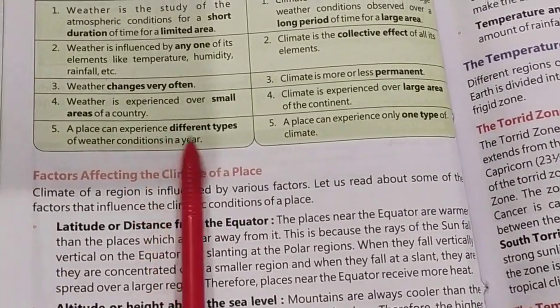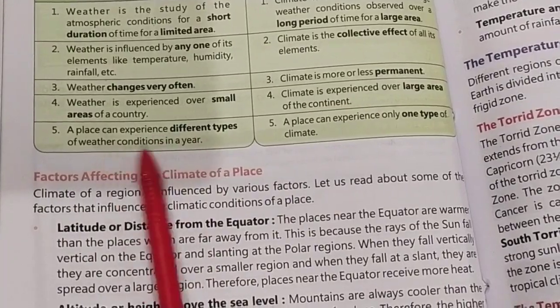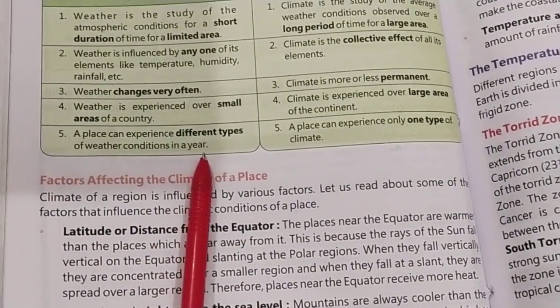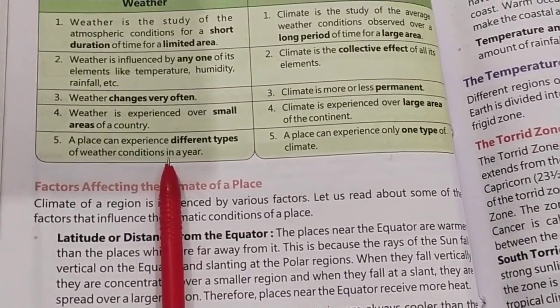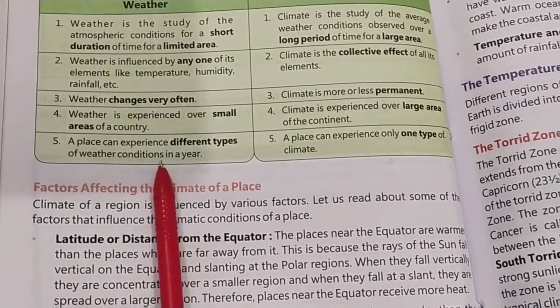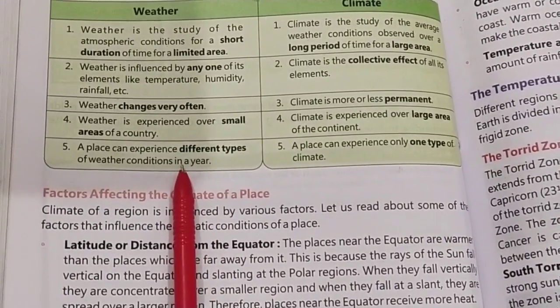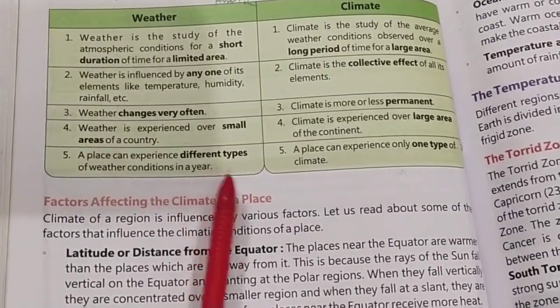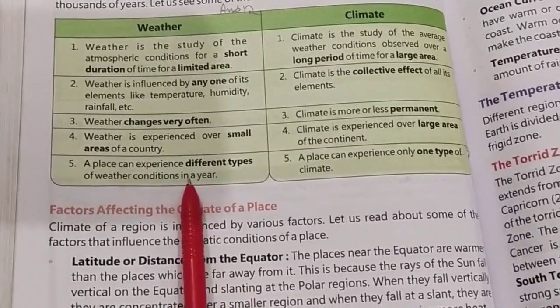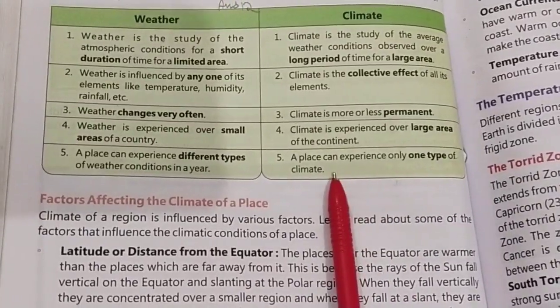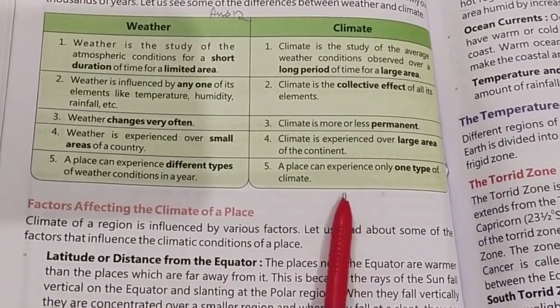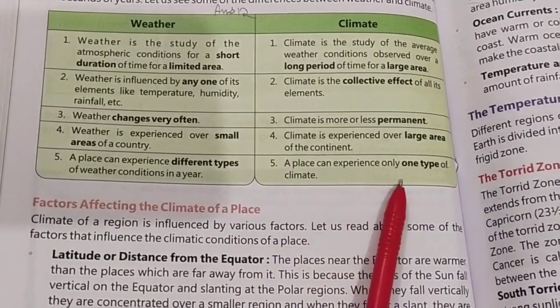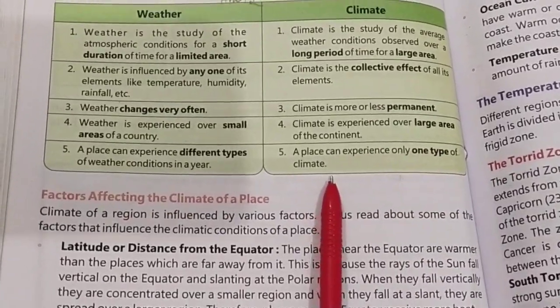A place can experience different types of weather conditions in a year. Pathankot can experience so many changes in the weather. But when we are talking about climate, a place can experience only one type of climate.